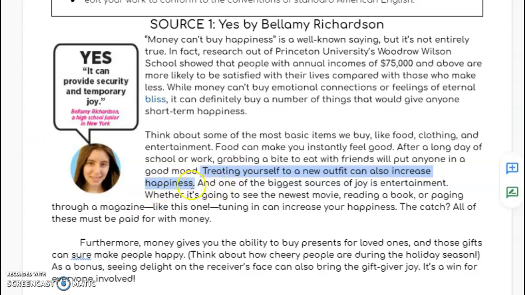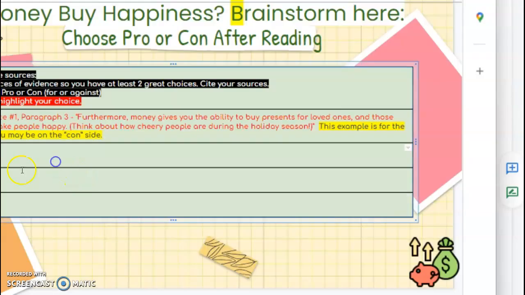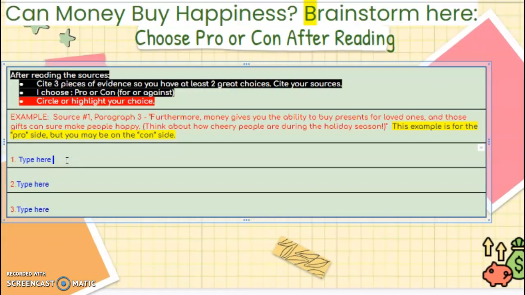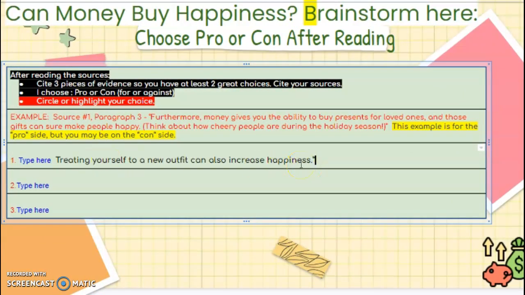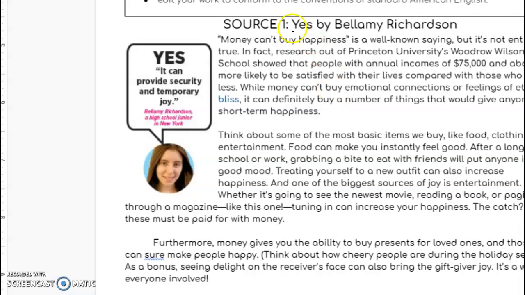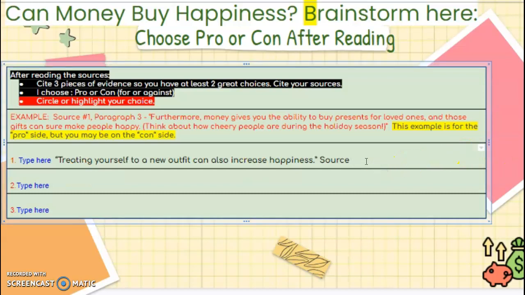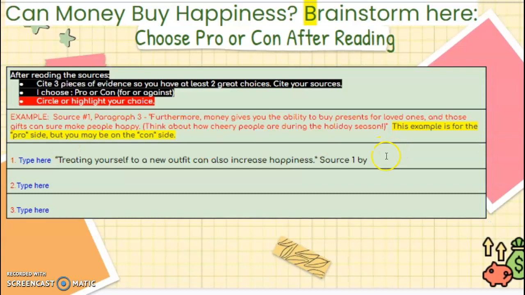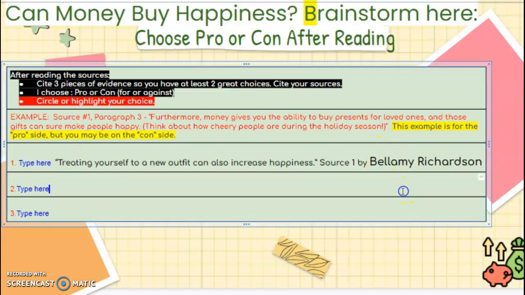You say, you know what, I really like that. I'm going to copy and paste that, go back. Right here where it says type here, I'm going to go ahead and put that. Make sure it's in direct quotes. Okay, we're going to cite our sources. For those of you that have forgotten what citing our sources is, I'm going to put source, go back, source 1. I'm going to put the author's name. Remember, that's important for tag, Bellamy Richardson. Okay, just for time's sake, I'm copying. But there you go.